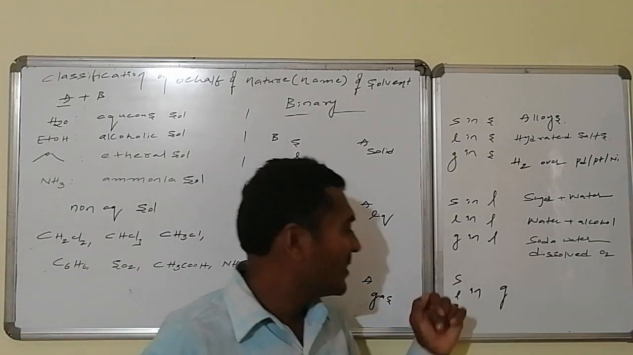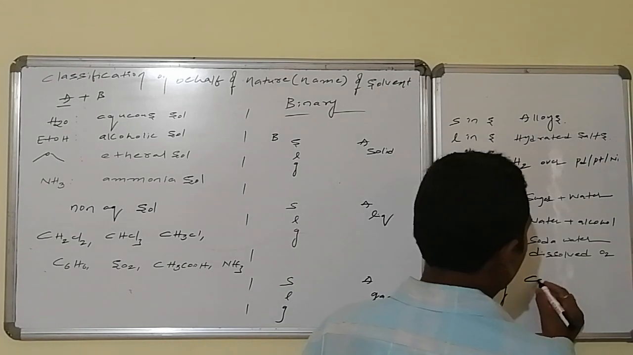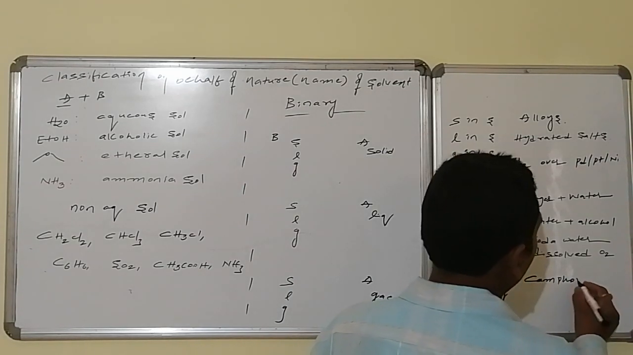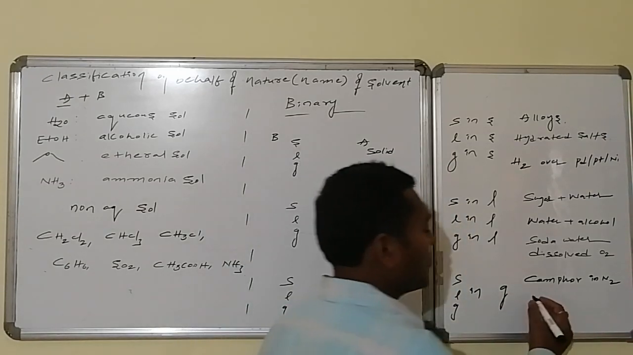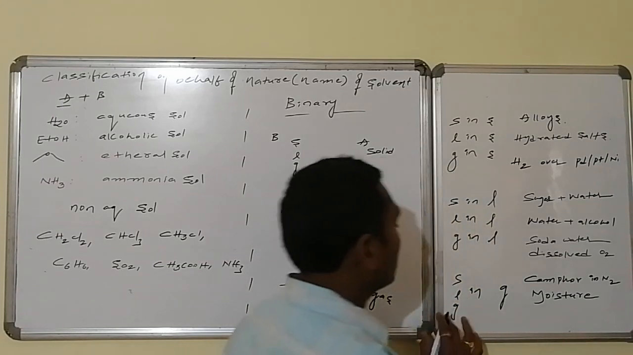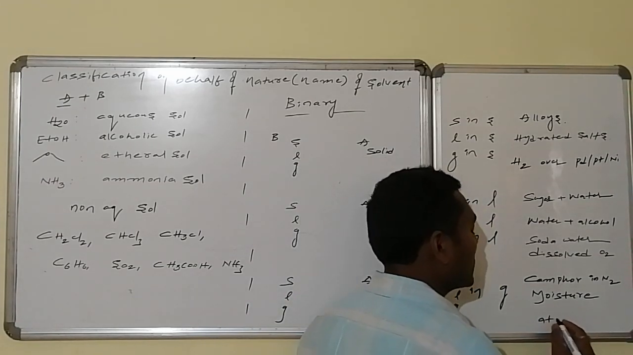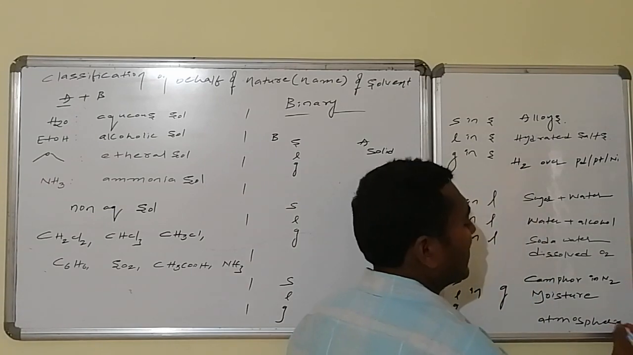In the last case, solid in gas, liquid in gas, gas in gas. Solid in gas implies what? Camphor solid, camphor in nitrogen atmosphere. Similarly, liquid in gas, moisture present as water vapor, and gas in gas, that is atmospheric gases. These are all general examples for each particular category.